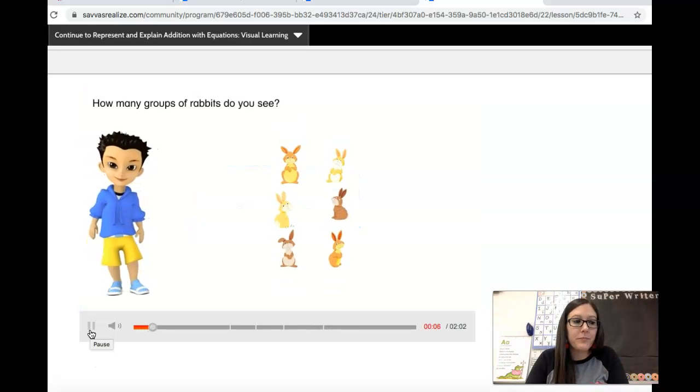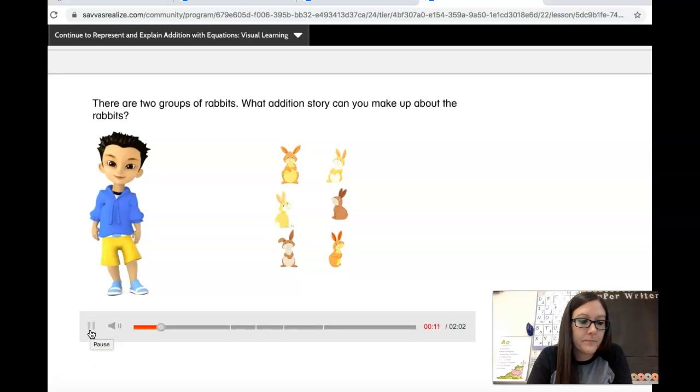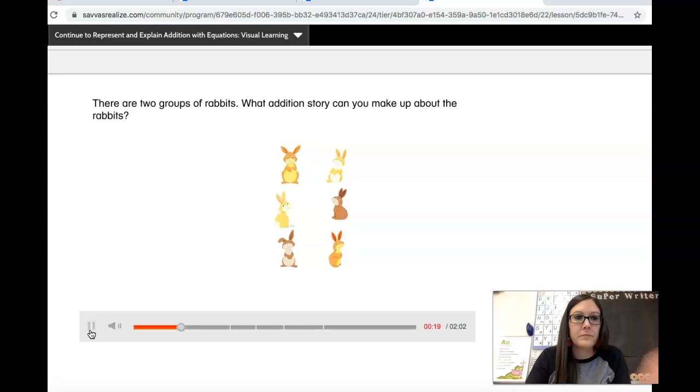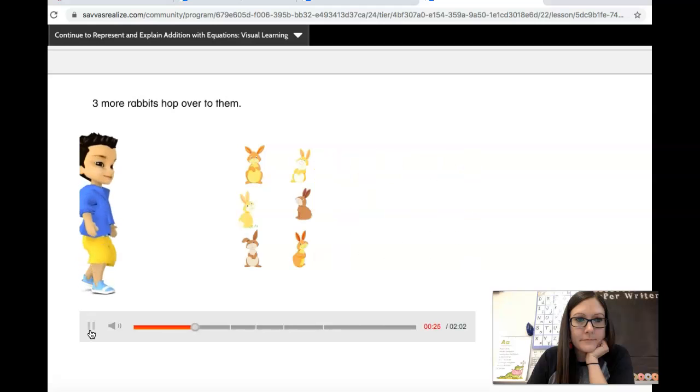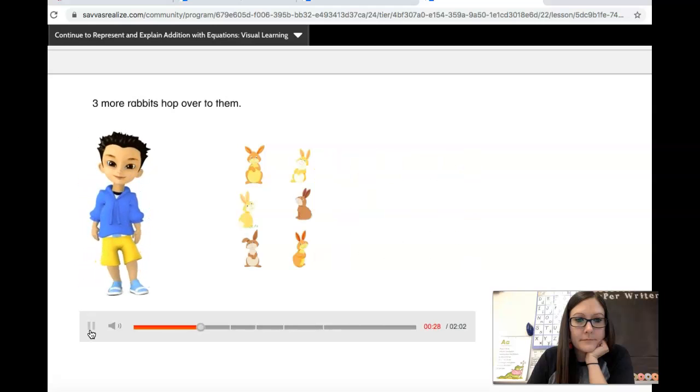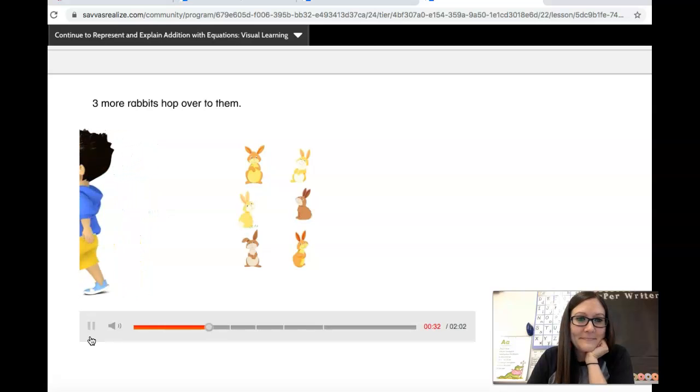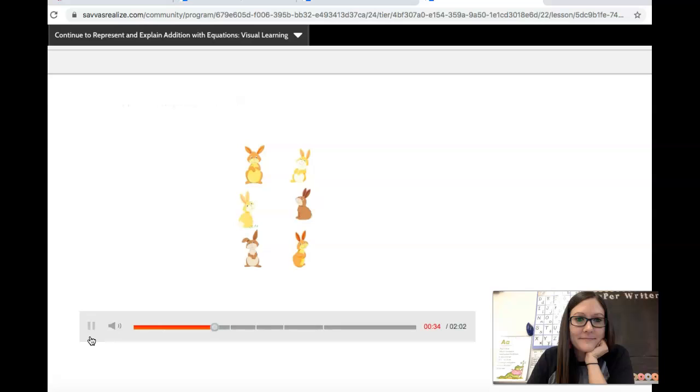How many groups of rabbits do you see? There are 2 groups of rabbits. What addition story can you make up about the rabbits? There are 3 rabbits. 3 more rabbits hop over to them. That's a lot of rabbits. How many rabbits are there in all?